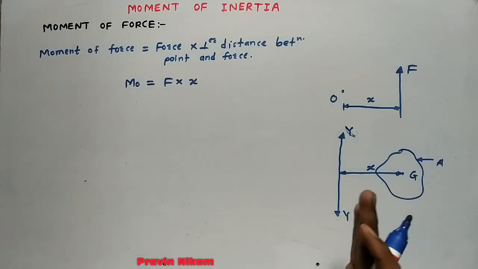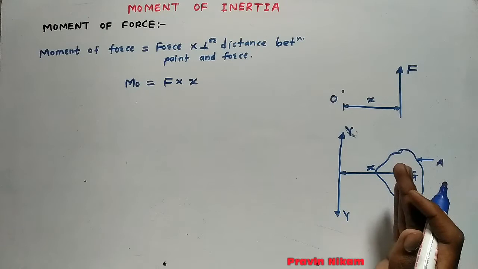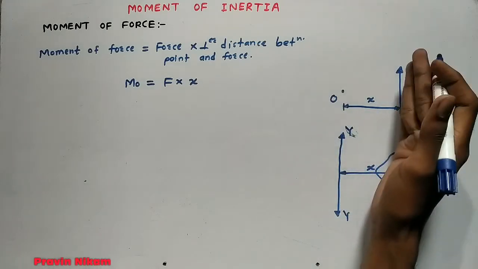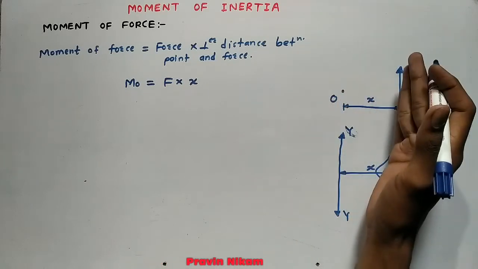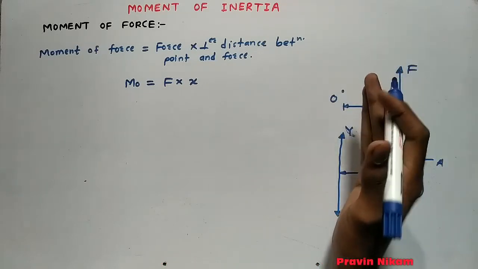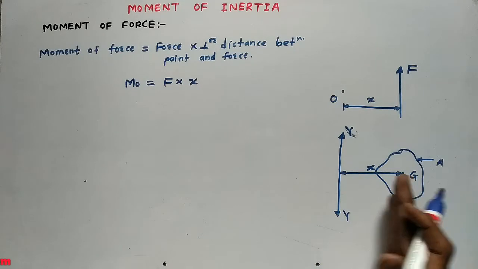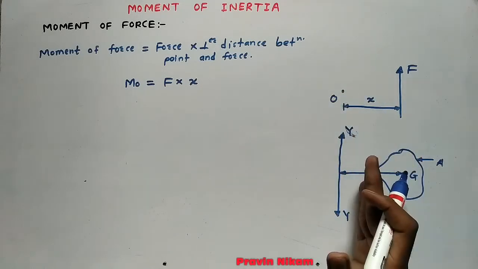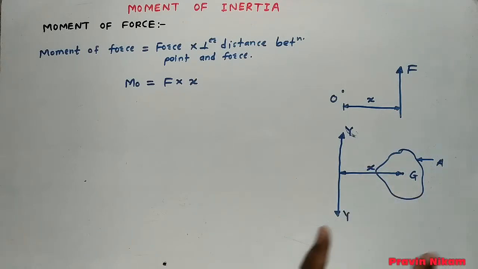Now what is the moment of area about reference axis YY? Moment of force about point O is force into perpendicular distance. Now moment of this area about reference axis YY is area into perpendicular distance x.